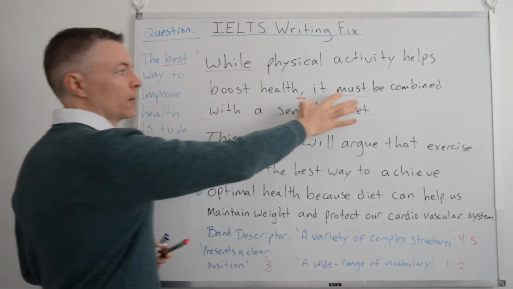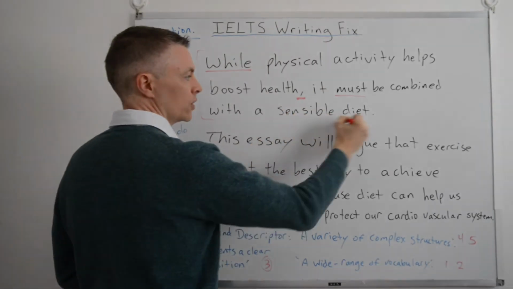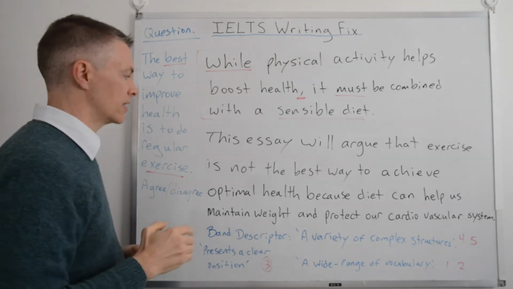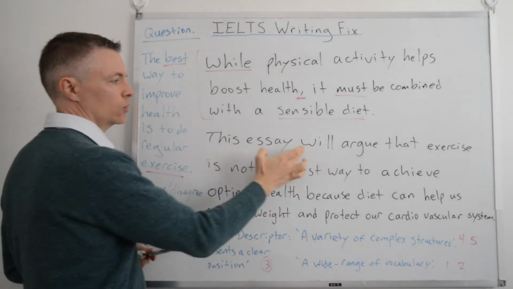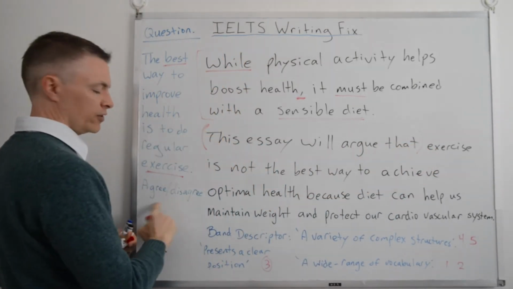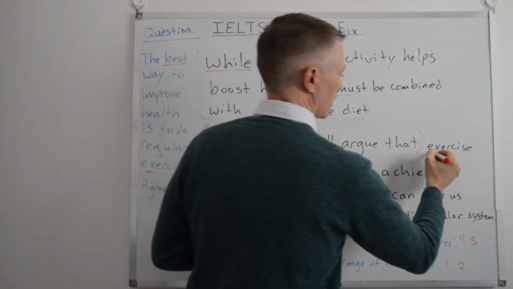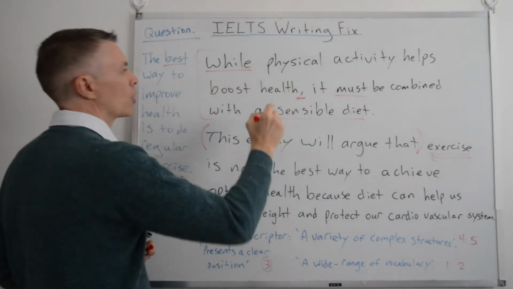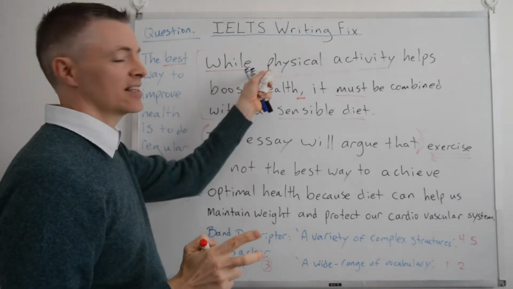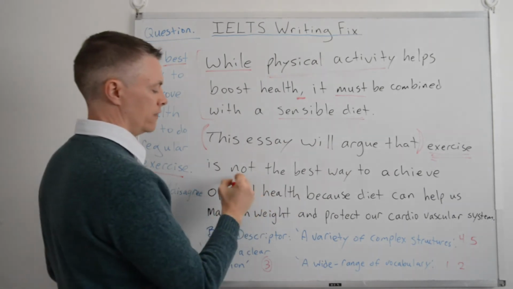But here, we put "must be combined" because we're already pushing towards this idea, which is going to be our thesis. Okay? I'll show you more of that in a minute. So we have the thesis: "This essay will argue that..." You can copy this in almost every agree-disagree essay. We'll argue that exercise. Okay, we have this word exercise. No problem because we used physical activity here. We have two different words, that's a synonym. Very good. All right, so exercise is not the best way to achieve. Very, very clear.